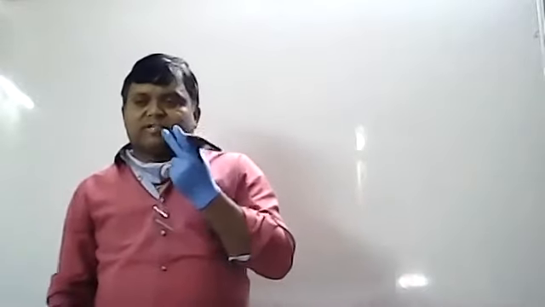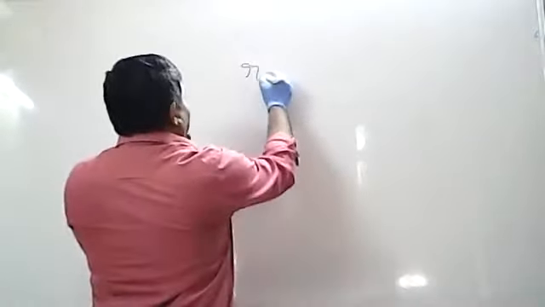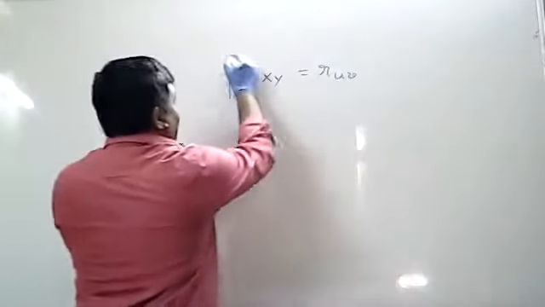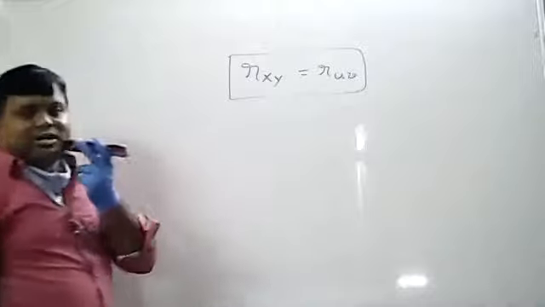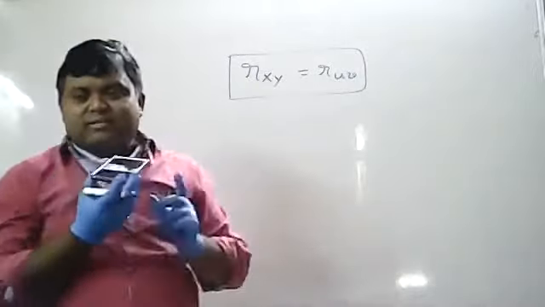Correlation coefficient is independent of change of origin and scale. That is, what is the meaning of that sentence? You have to prove Rxy is equivalent to RUV. I will tell you what is origin and scale.